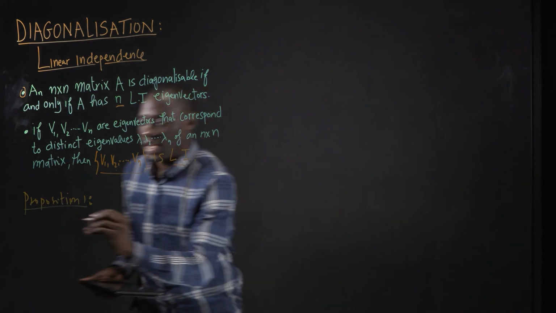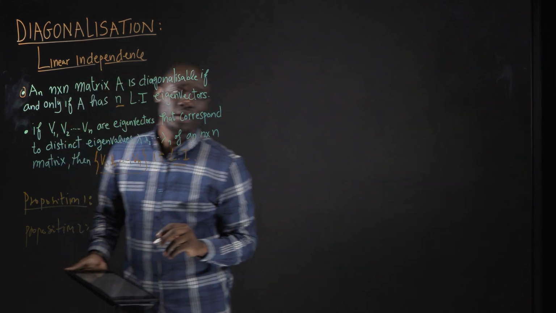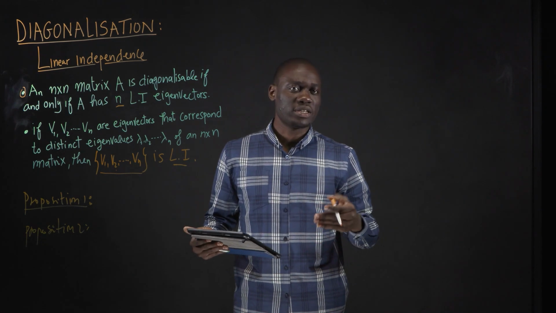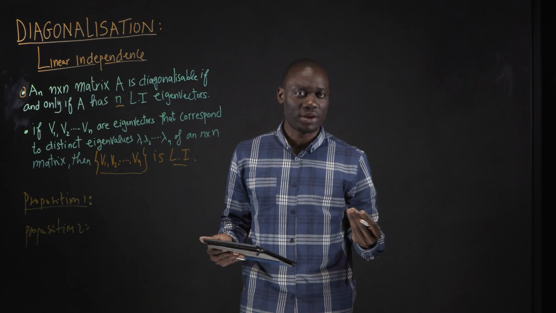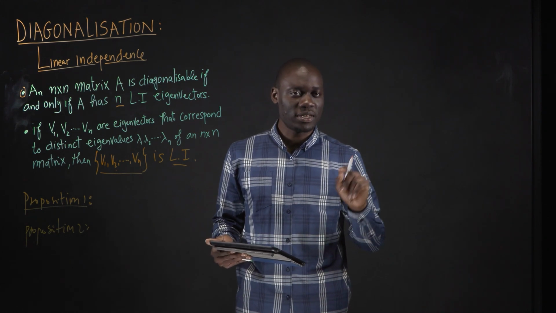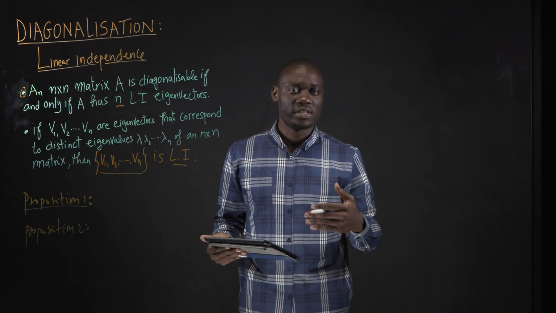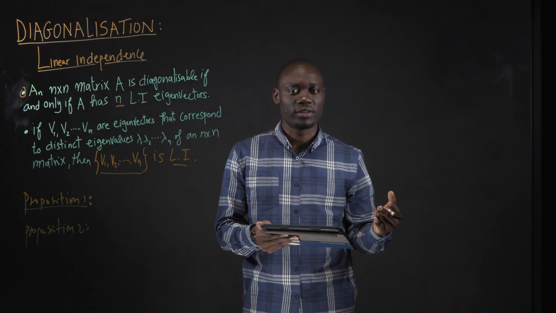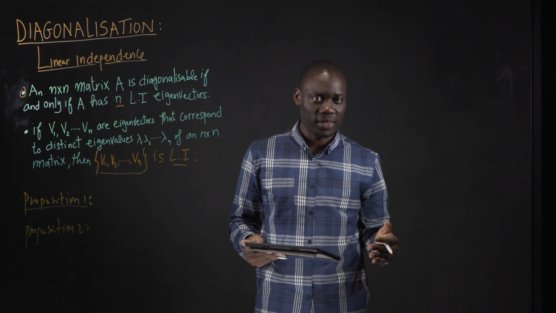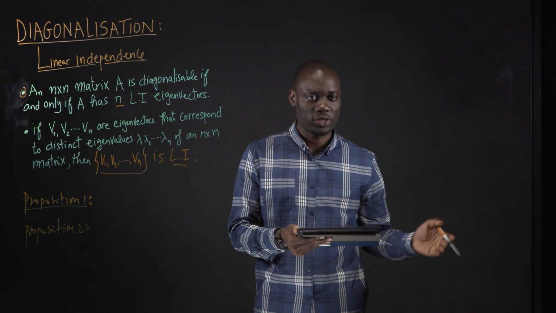And in proposition 2, we can propose that if a square matrix has a repeated eigenvalue with multiplicity m, and the multiplicity of the eigenvalue is greater than the multiplicity of the eigenvectors, then there will not be a set of linearly independent eigenvectors of that square matrix.